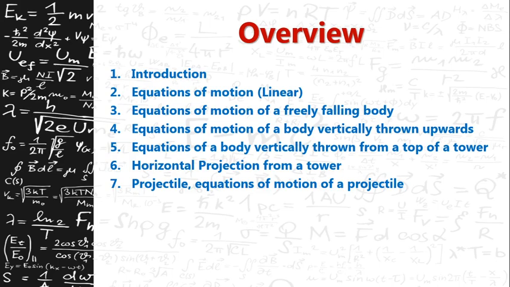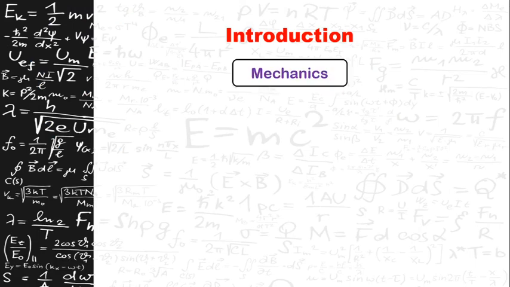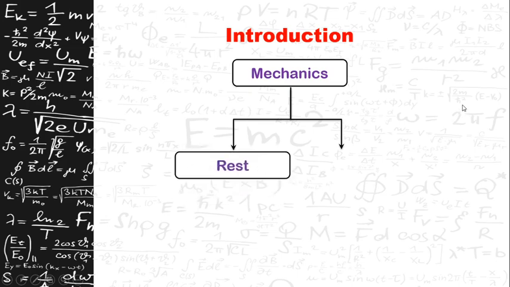Now let us quickly start with the introduction part here. Now this kinematics comes under the branch of physics called mechanics. Mechanics is nothing but the study of the objects which are in motion. Motion of object has two states, that is object at rest and object in motion. So both the study of the object which is in rest and which is in motion comes under the branch of physics called mechanics.